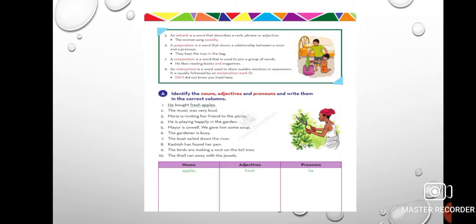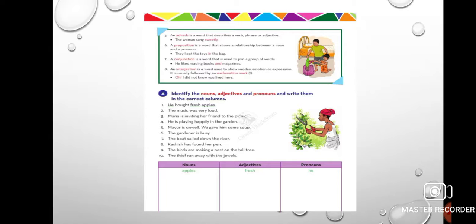Conjunction. It is a word that is used to join a group of words. Now, sometimes we have to say, right? I want book and pen. Whether you give me book or pen. I want chapati and rice, both. So here and is joining chapati and rice, or is joining book or pen. In the same way, here and, or, they are conjunctions. The word that joins two words is known as conjunction.